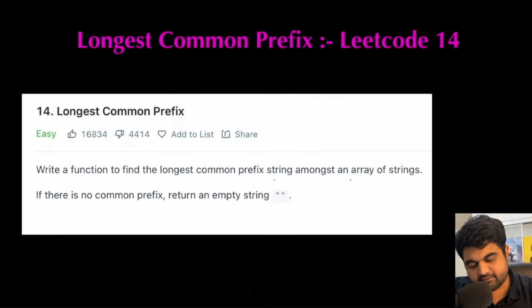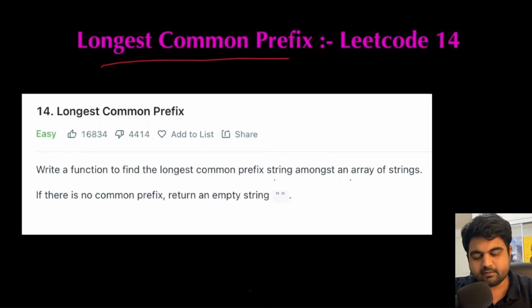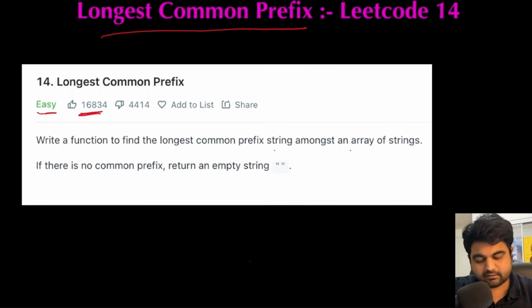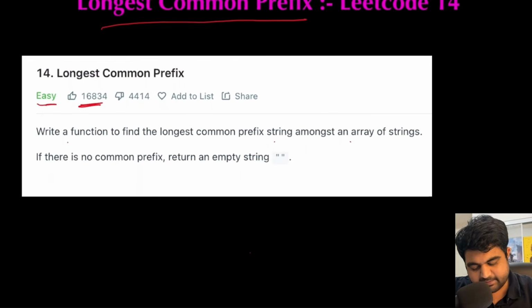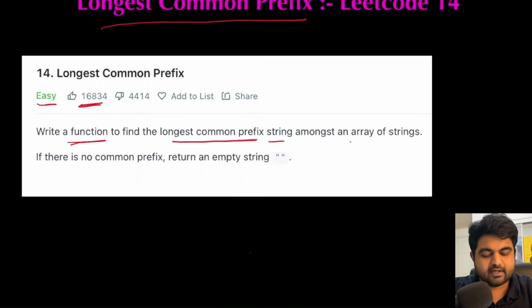The LeetCode problem we are going to solve is called longest common prefix, and you can see that this is a LeetCode easy problem and also a very well-liked problem on LeetCode. Now the problem statement is very simple. We simply need to write a function to find the longest common prefix string amongst an array of strings that we are given as the input. And if we cannot find any prefix, we need to return an empty string.